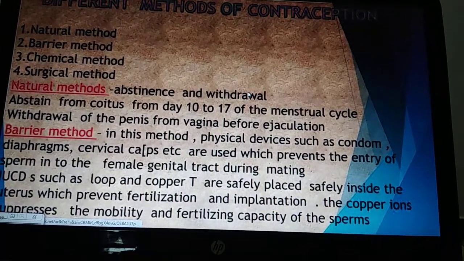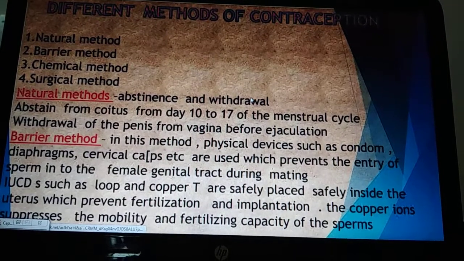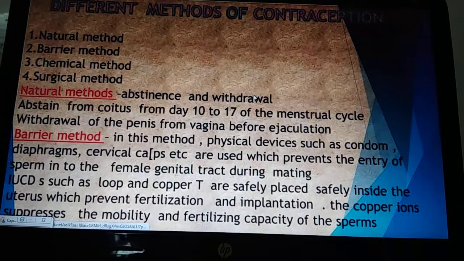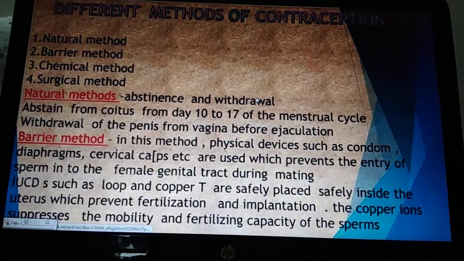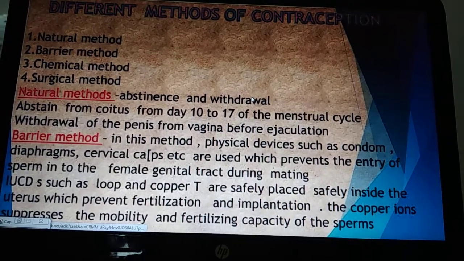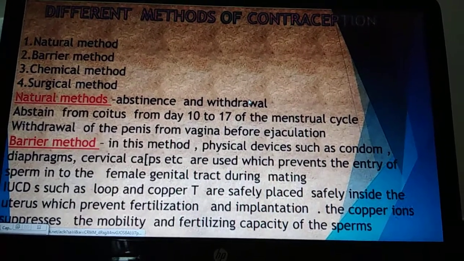But if entry of sperm is prevented during these days, when ovulation occurs and the egg is released from the ovary, then no pregnancy can occur.